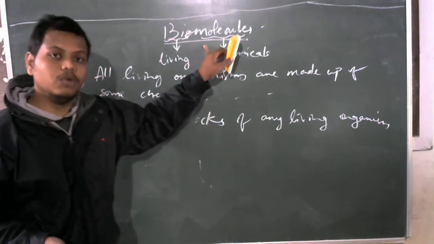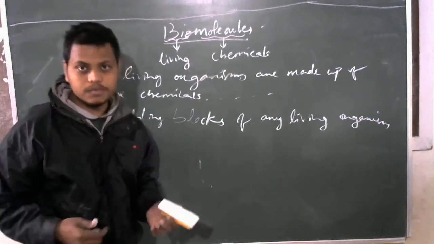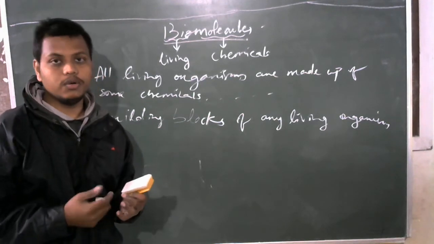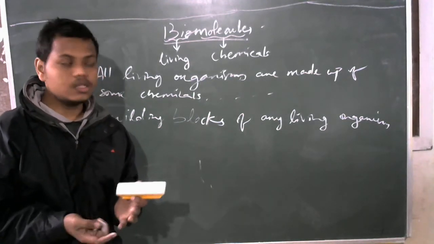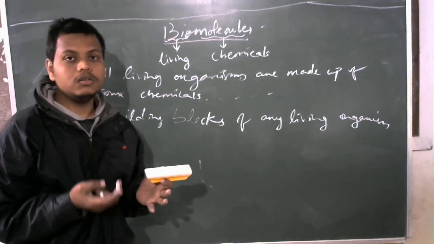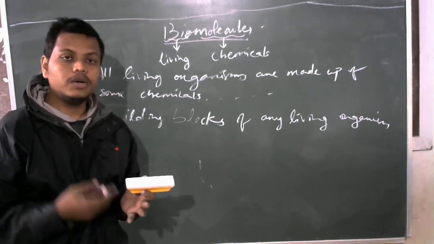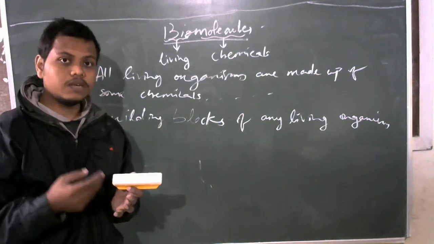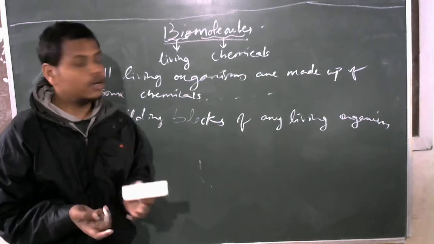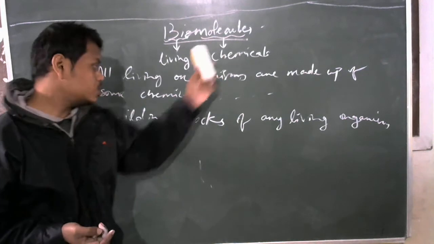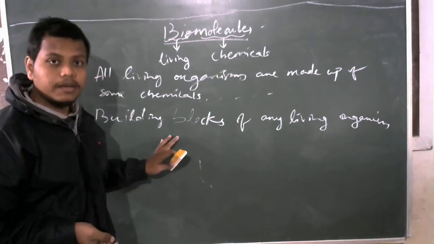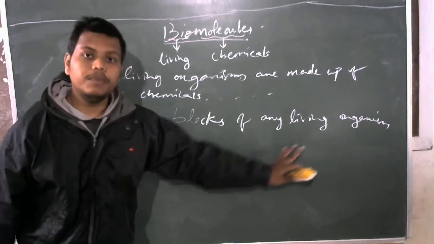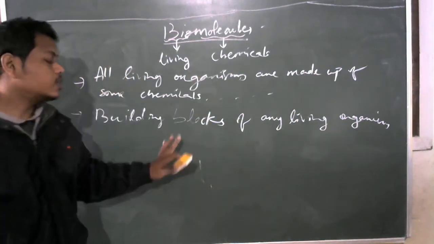Now, these biomolecules. If we break down one organism, suppose we are human beings, if we break down our body, then we will find some organs. If we break down the organs, we will find they are made up of tissues. Those tissues are made up of cells. But what are those cells made up of? How do those cells function? Those cells are made up of certain biomolecules, and that's why they are called the building blocks or primary needs to build any living organism.